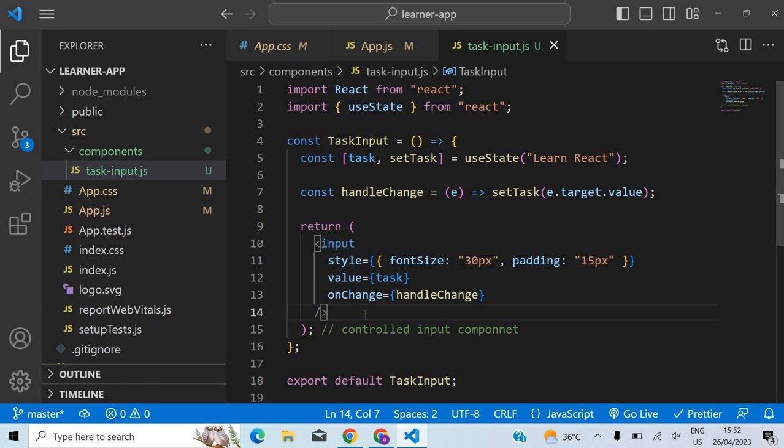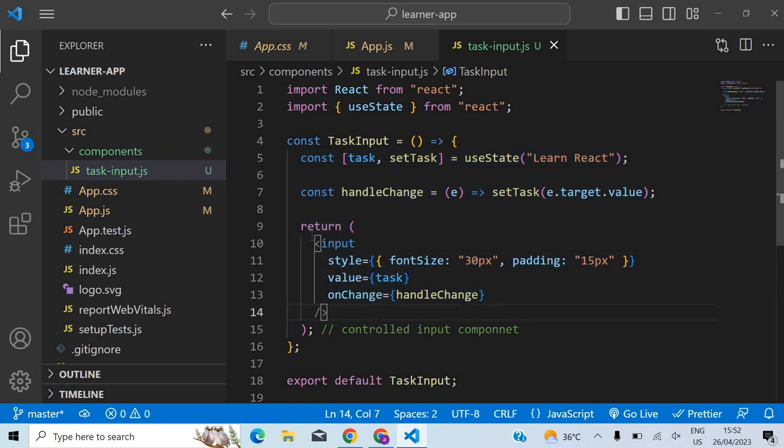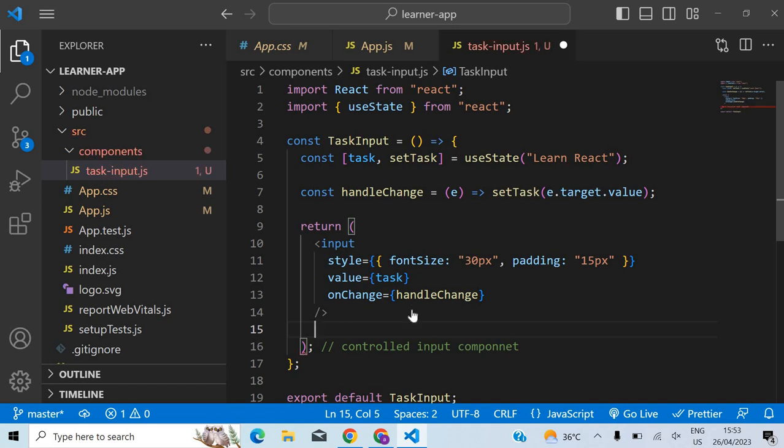Generally this kind of small things can be put in one file itself. Like in this app, for example, the to-do app, I can even write the entire thing in this app component itself. It's your convenience, actually, but the more code that you write, you will know when to separate them and when to just write things in the same file. In this case, like I told, it's an overkill if I create a separate file for this. It's a very small component, there's only one element here, so I can put it inside. Button component, no need to separately create another file.